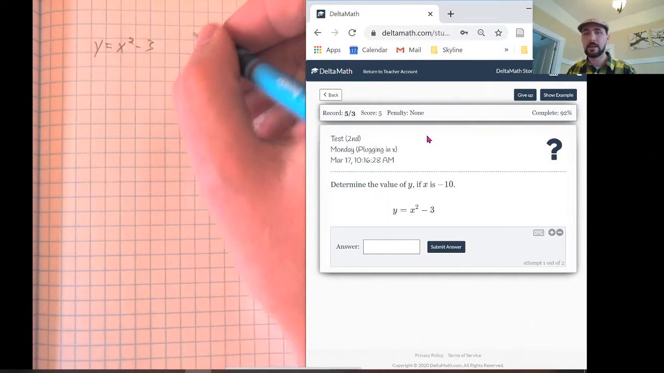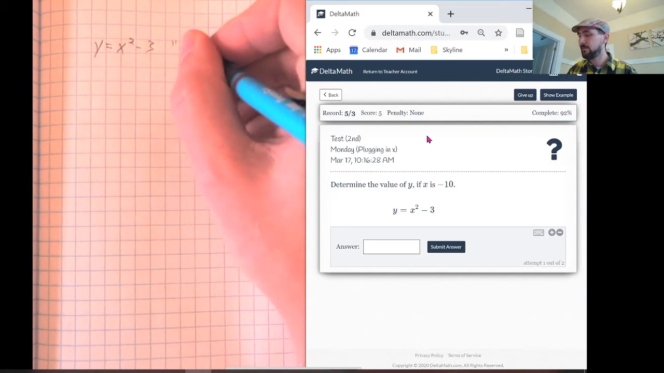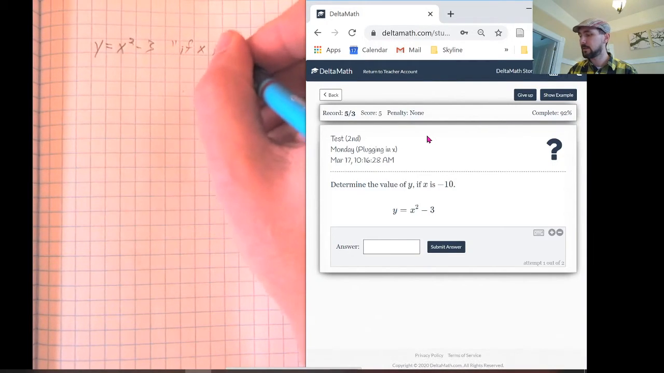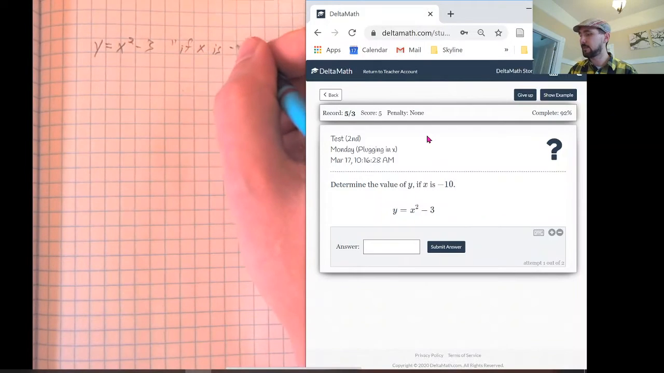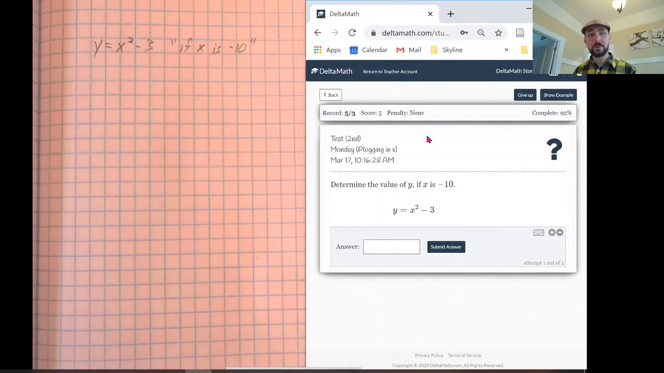And the directions say determine the value of y if x is negative 10. Okay. So this is the problem type that we've done a lot in my class. If you've been doing your warm-ups, if you've been doing your do-nows, this is something we've seen a lot.